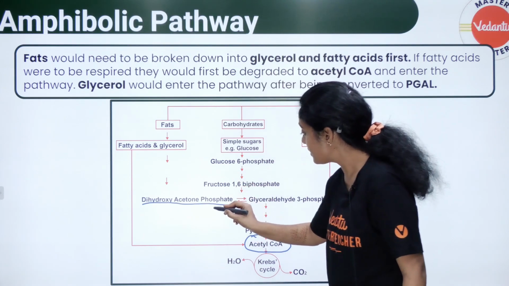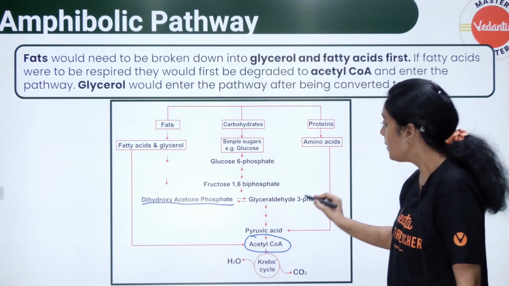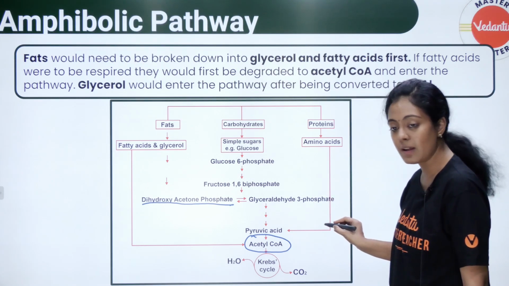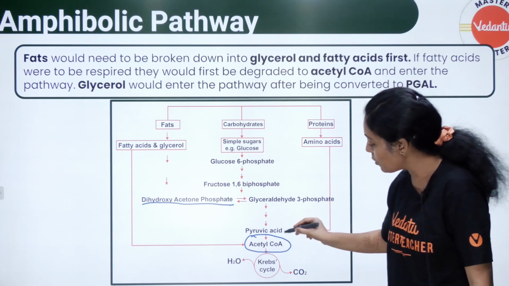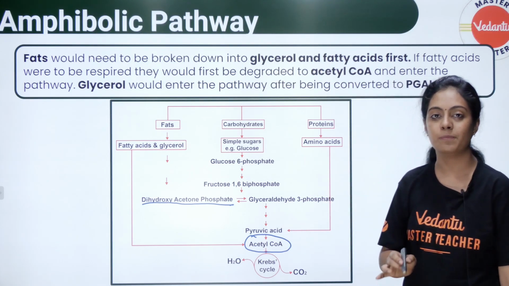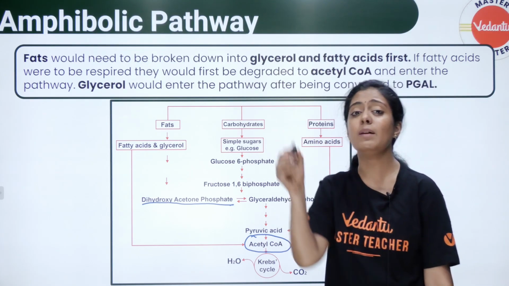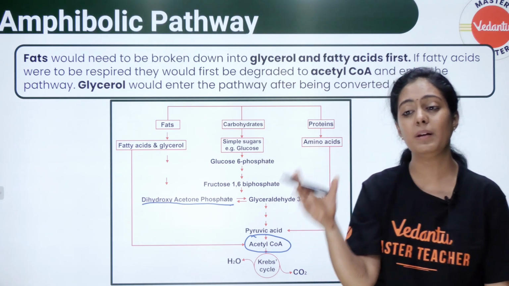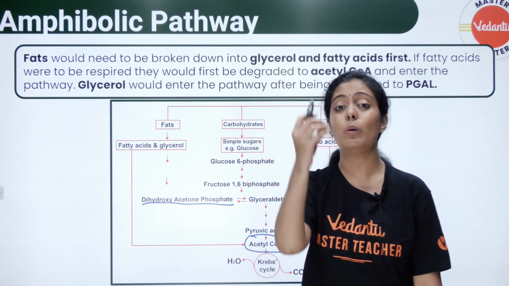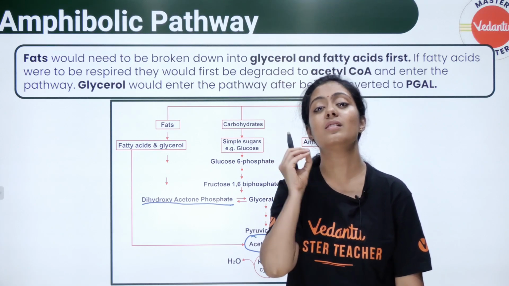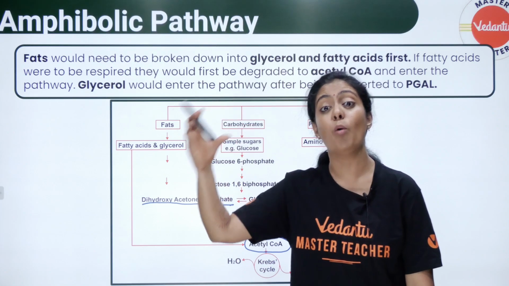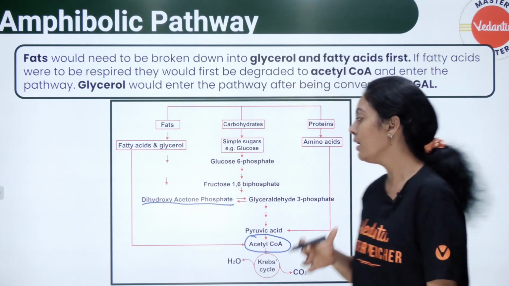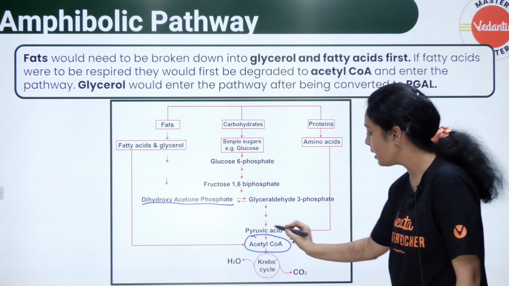This dihydroxyacetone phosphate is converted into glyceraldehyde 3-phosphate. This glyceraldehyde 3-phosphate is converted into pyruvate. Pyruvate is converted into acetyl-CoA. So ultimately every molecule, be it a protein or a fat, is converted into an intermediate of my glycolysis or Krebs cycle. That is why I call it an amphibolic pathway. Amino acid is converted into what?